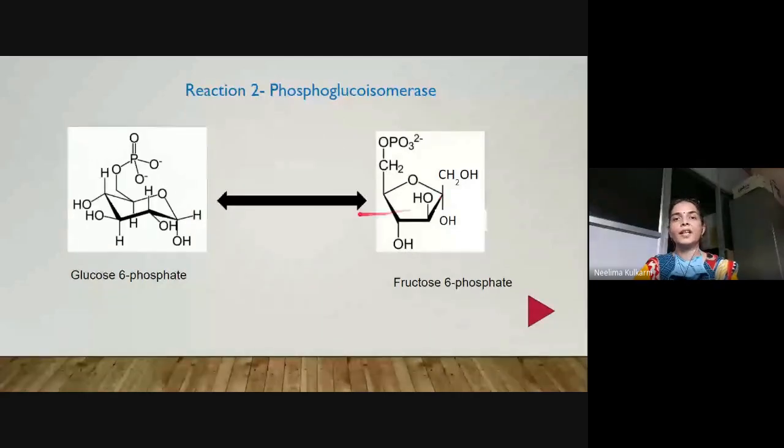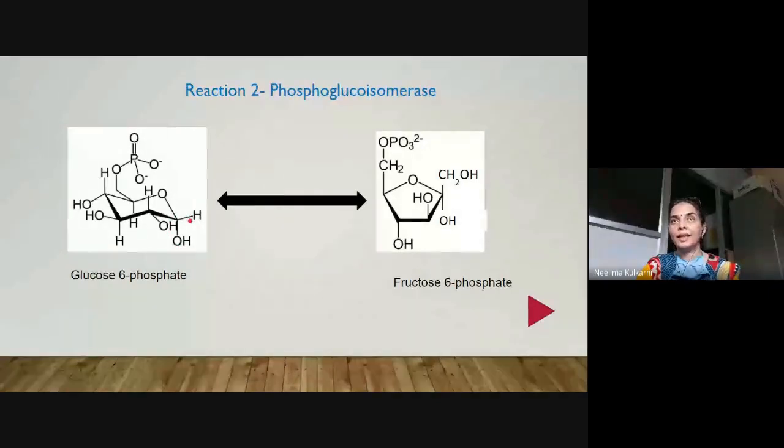Now, this particular reaction involves, under the effect of phosphoglucoisomerase, as the name suggests, isomerase catalyzes an isomerization reaction, converting one aldose derivative into a ketose derivative. Okay. Now, what is the necessity of this reaction? See, here this particular reactive group is hemiacetal. Here it is CH2OH. At first position it is CH2OH. So it is just a hydroxyl group. Whereas in glucose it is a hemiacetal.